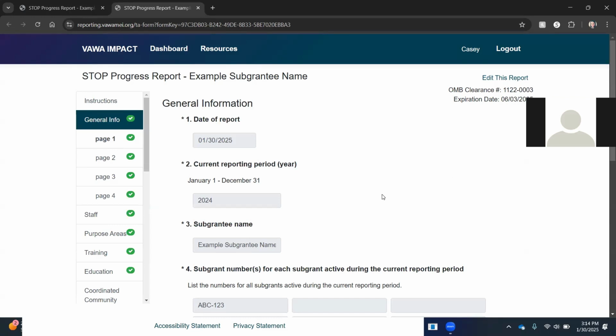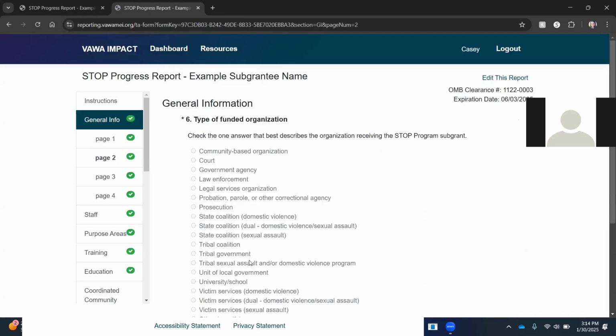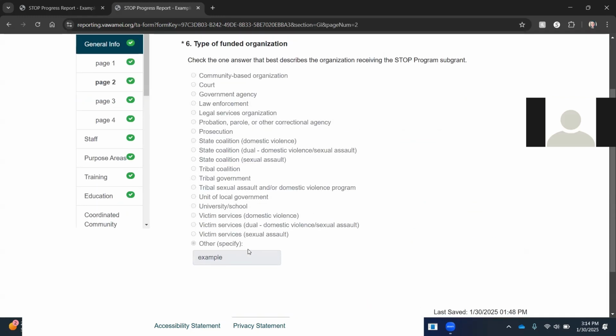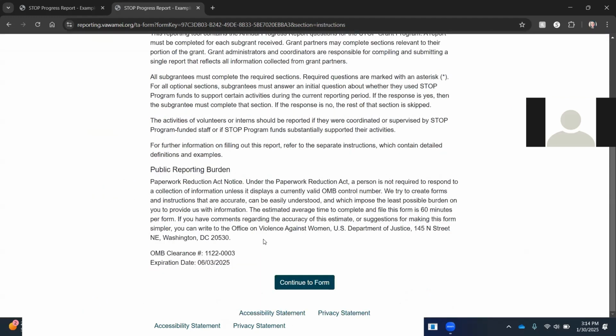So this is what the subgrantee performance report looks like from the administrator dashboard. You can see the Edit This Report button at the top. I can do that if I want to make changes, but I do not need to do that. Instead, I can just navigate through by going to next page to go through and see as much of this performance report as I'd like to see.